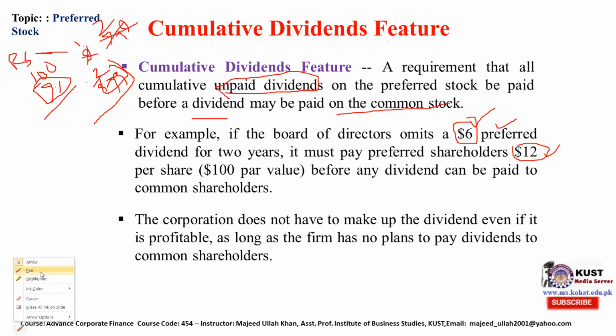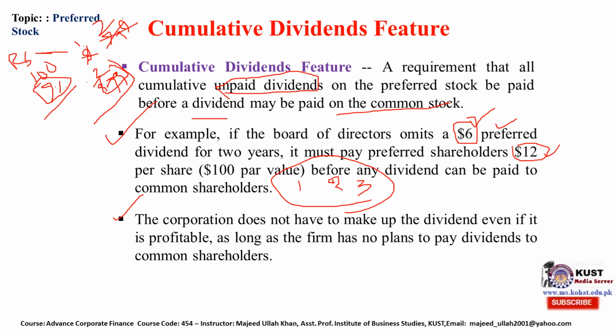The corporation does not have to make up a dividend even if it is profitable, as long as the firm has no plan to pay a dividend to a common shareholder. It is not valid in certain countries. Every country has its own laws. In some countries, it is mandatory for the company not to delay the preferred dividend over 3 years. Here, in the United States, the company is not liable to pay any dividend to preferred stockholders unless and until they declare a dividend to the common shareholder. That is not the case in all scenarios or in all countries.